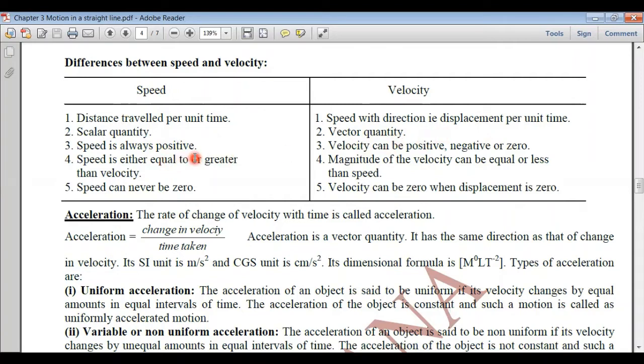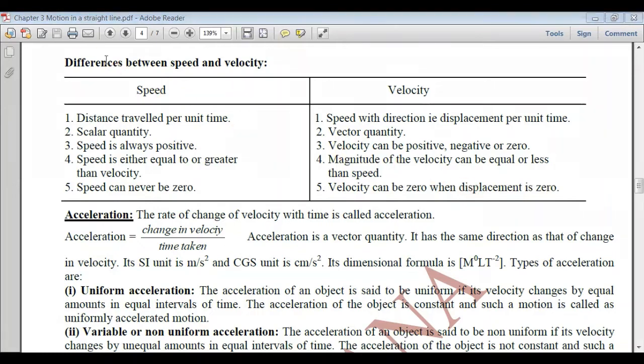Speed is always positive, but the velocity can be positive, negative, or zero. Speed is either equal to or greater than the magnitude of velocity, whereas the magnitude of velocity can be equal to or less than the speed. The speed can never be equal to zero, but the velocity can be equal to zero when the displacement is zero, that is, the particle returns back to its initial position, then its velocity is zero.